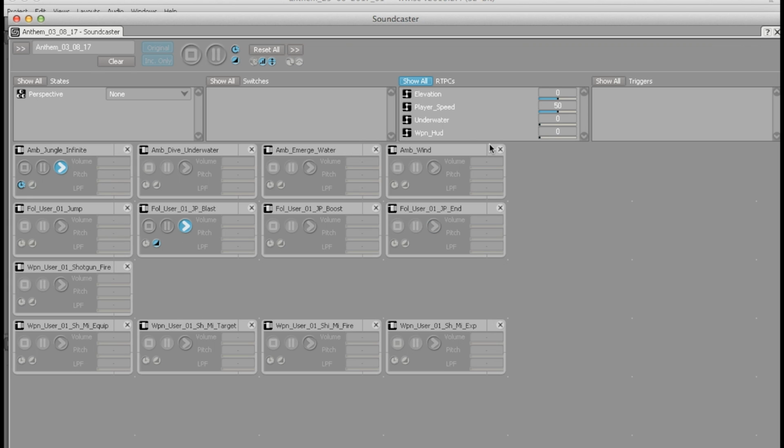So if I hit boost again and take a look at some of the RTPCs up here, you see I have an elevation control that correlates to the wind ambience. The higher the character is in the space, the louder the wind. Player speed affects the pitch of both the thrusters and the wind.